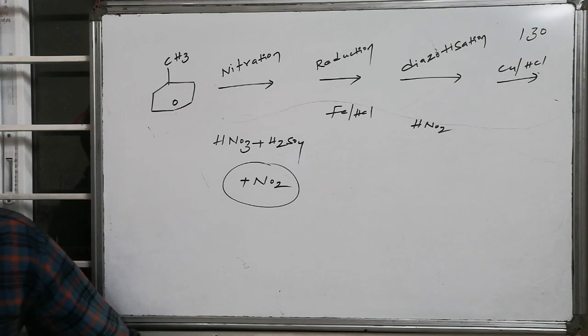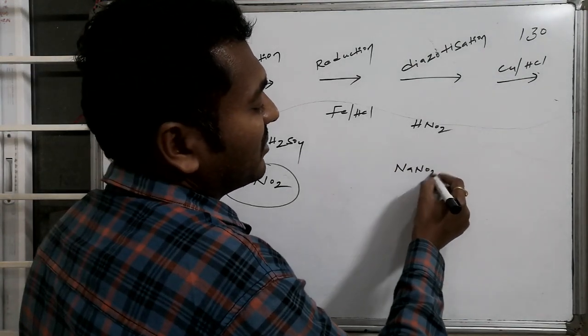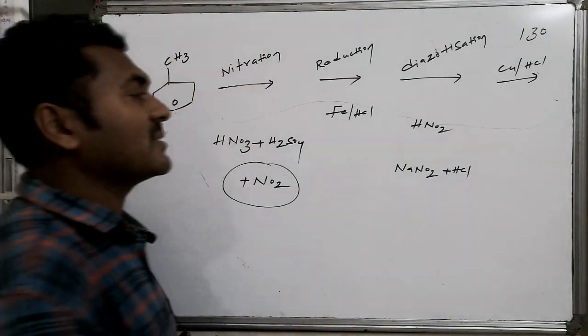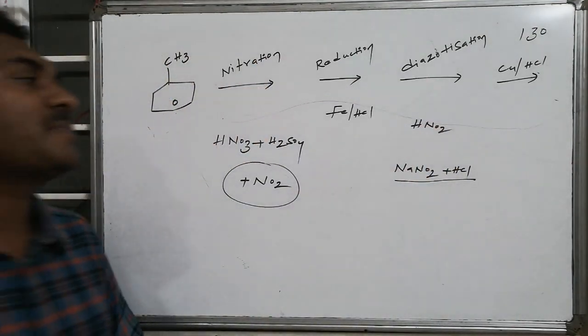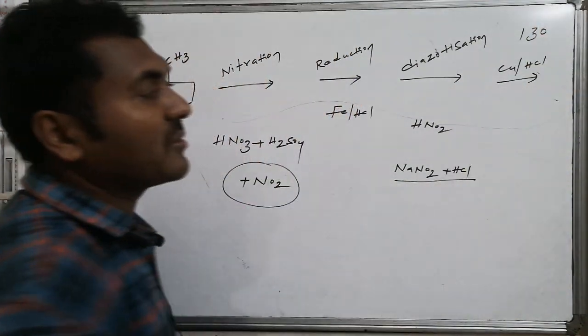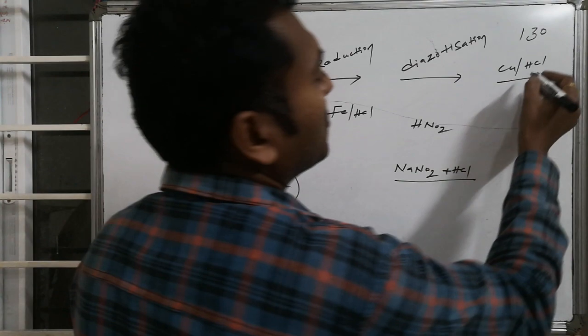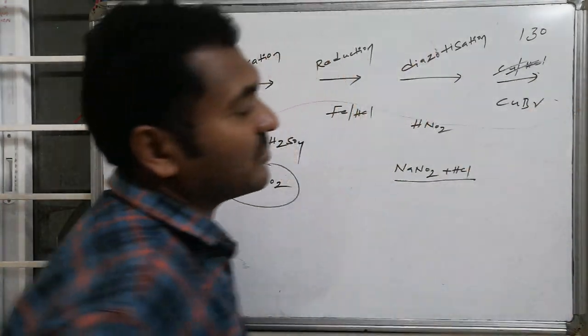HNO2 is unstable, hence in situ preparation of HNO2 is possible with the help of NaNO2 followed by HCl. After this diazotization, we make the formed diazonium compound react with cuprous chloride, otherwise cuprous bromide, that is Cu with HCl, otherwise the CuBr reaction.